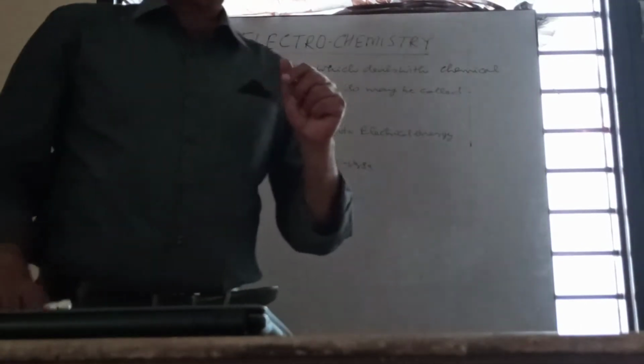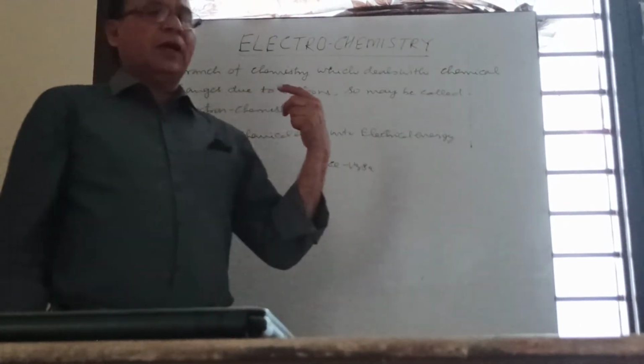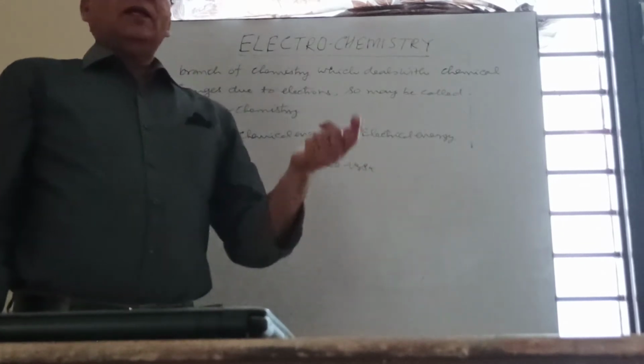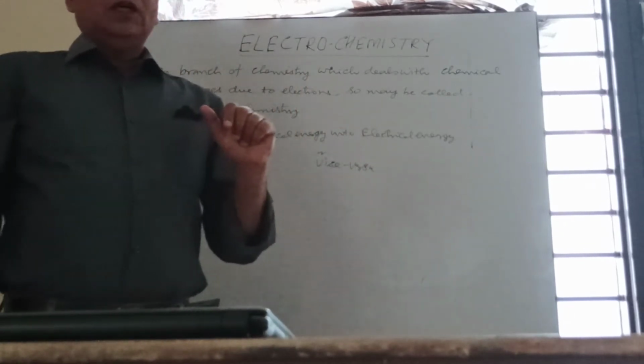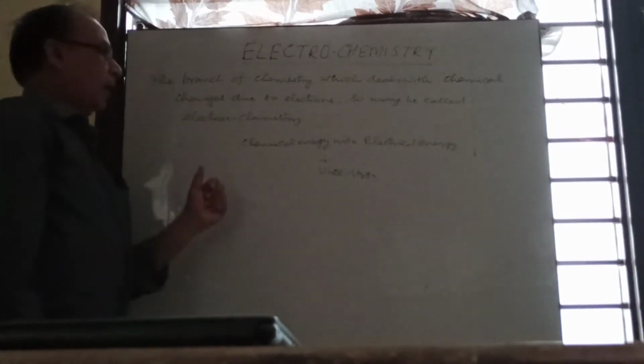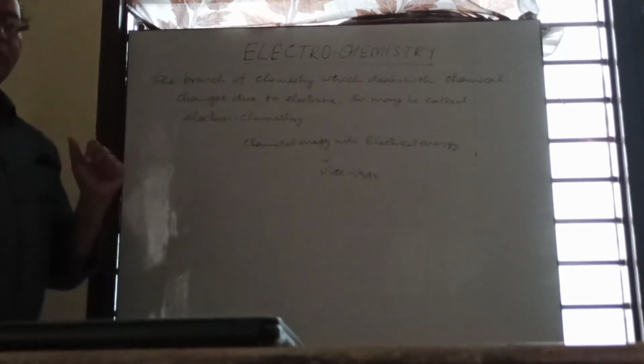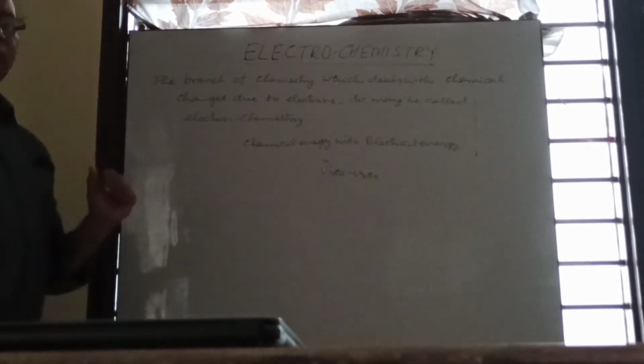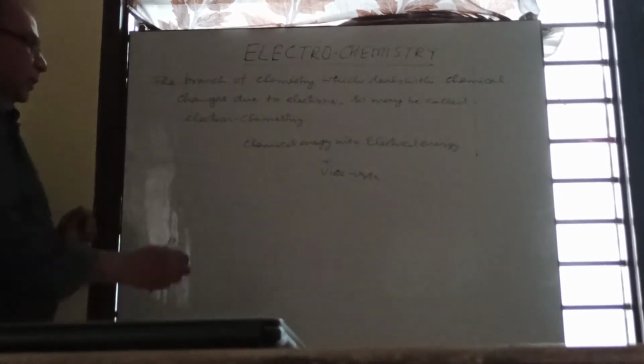In one part, electrical energy converts into chemical energy, and in the other part we will discuss chemical energy into electrical energy. First of all, I am taking the part of electrochemistry dealing with the conversion of electrical energy into chemical energy.